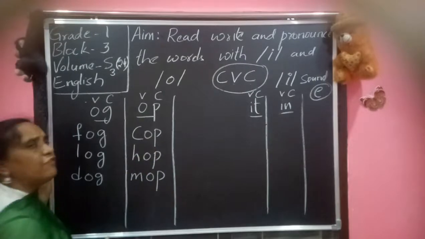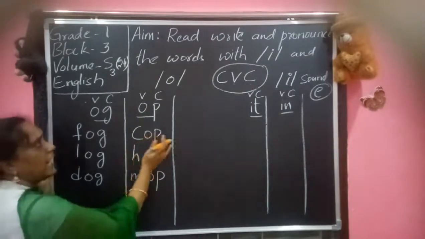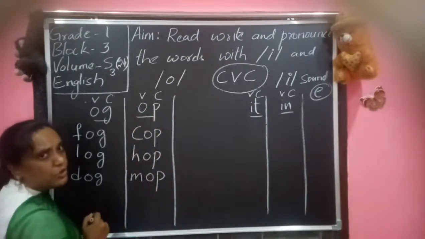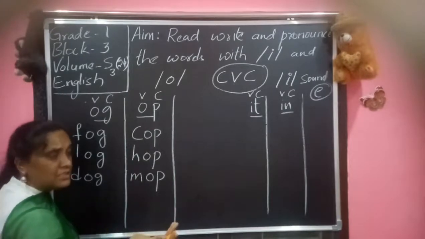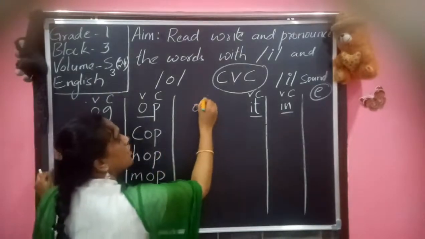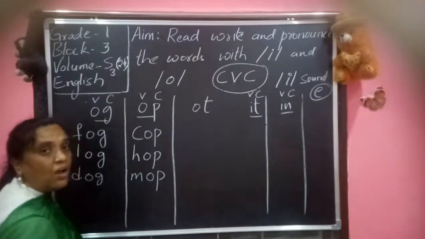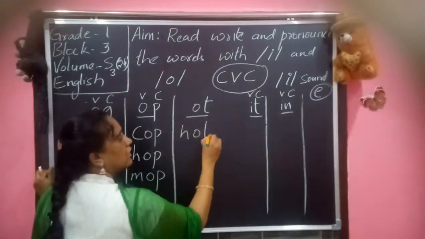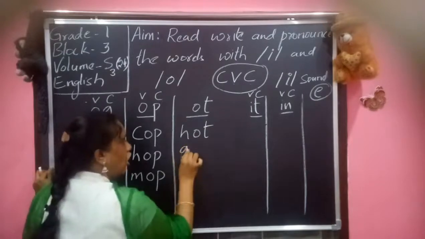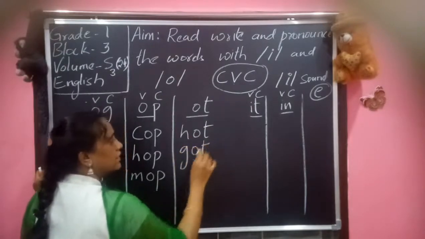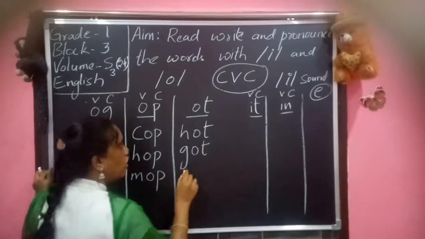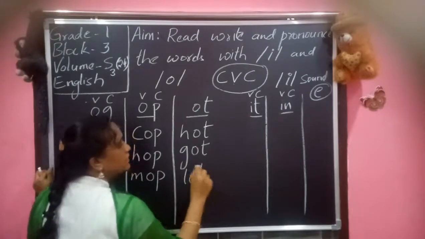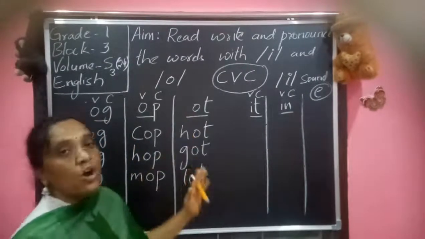Now children, can we write anything again with O sound? Do you remember any rhyming words? We have ot, like hot, got, lot. So in this way we are going to write the O sounds.